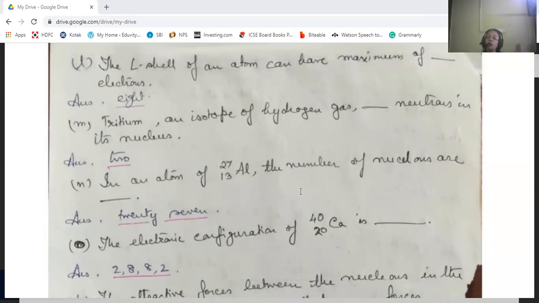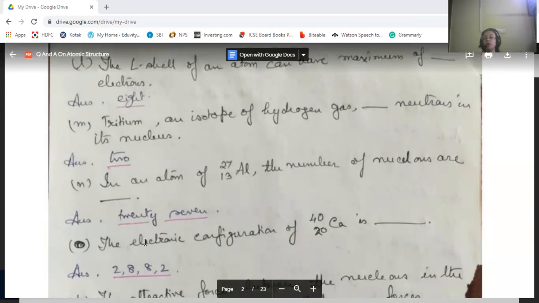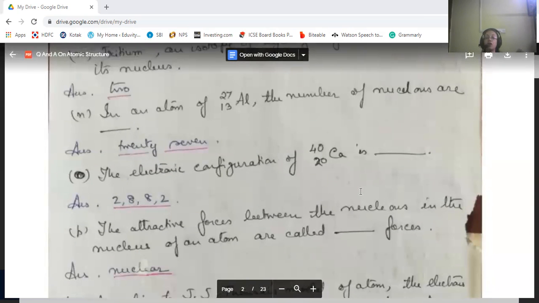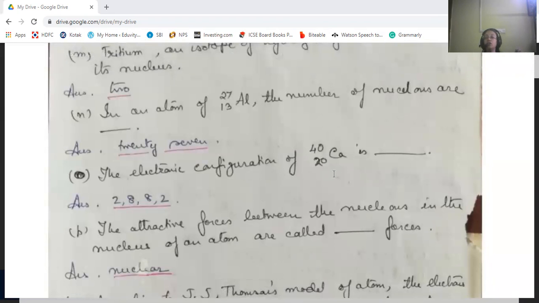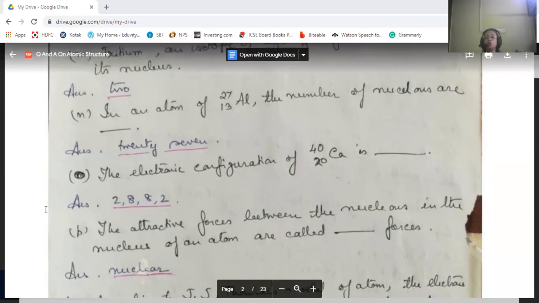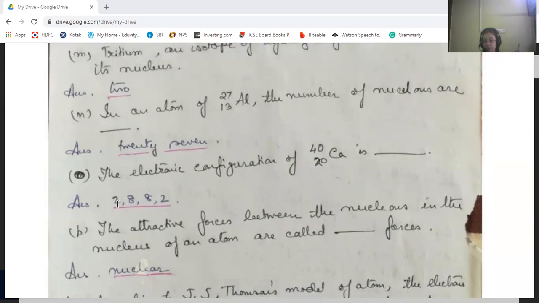Nucleons means neutrons and protons together forming the nucleus. The number of nucleons will be 27. The electronic configuration of calcium having a mass number of 40 and atomic number 20 is 2, 8, 8, 2. 2 will be the first shell, that is K, then L, then M. L will be 8, M will be 8, and N will be 2.